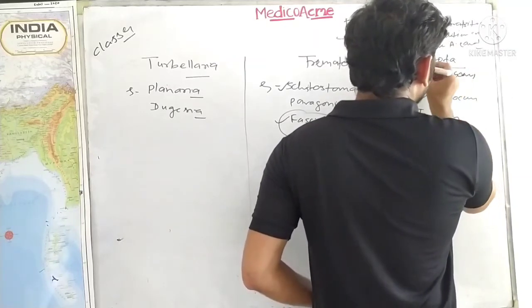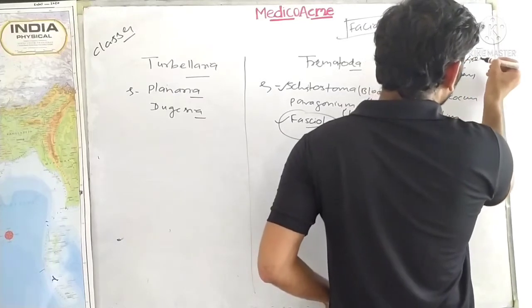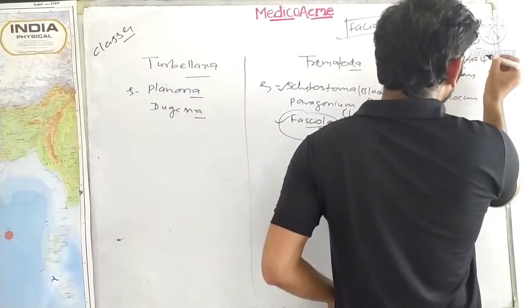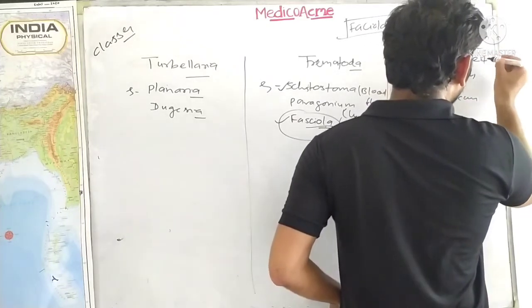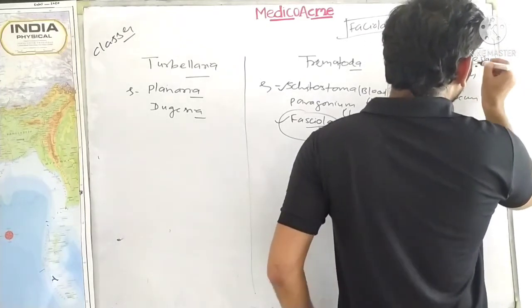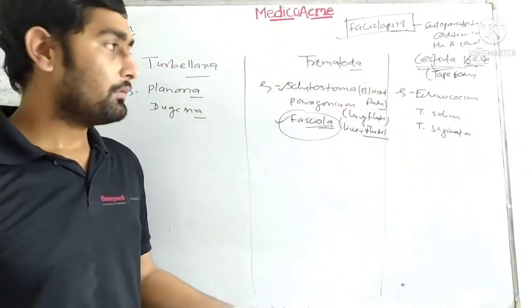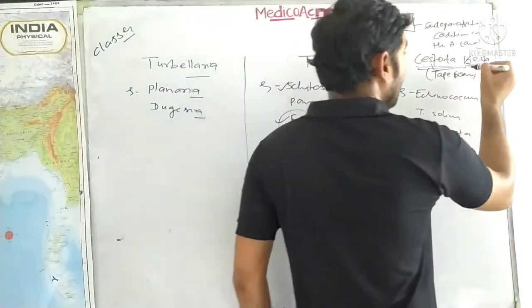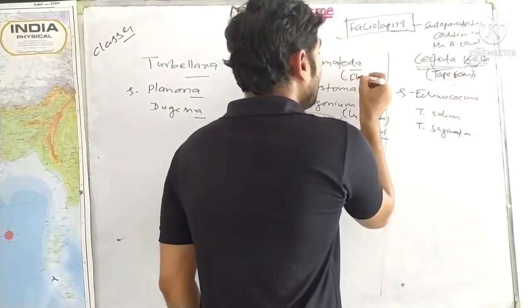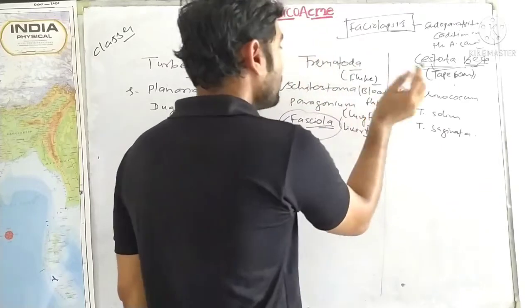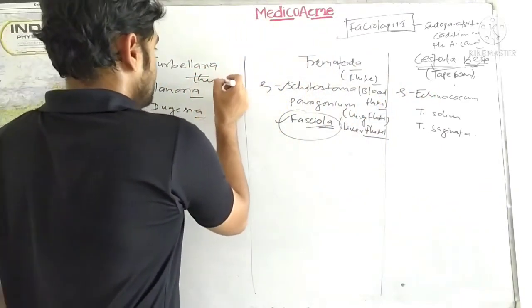Cestoda is derived from the word cesta, which means tape. Tape-like means false segmentation, you can say. So tapeworm family, and fluke family for the fluke class.